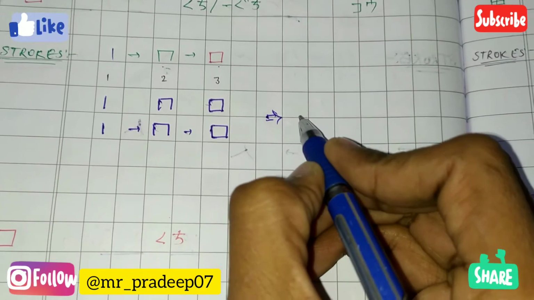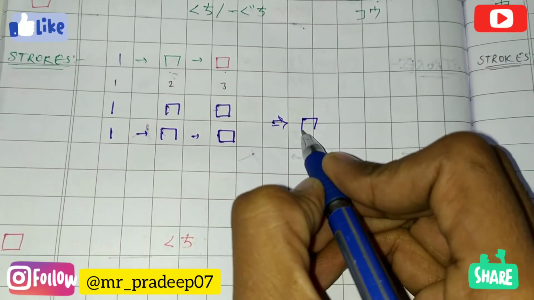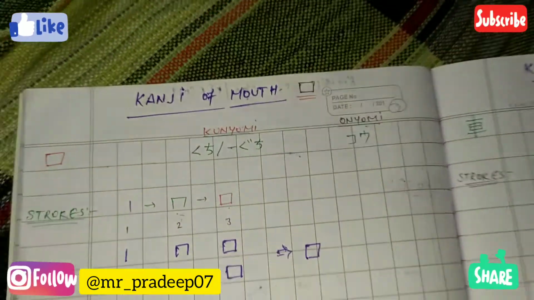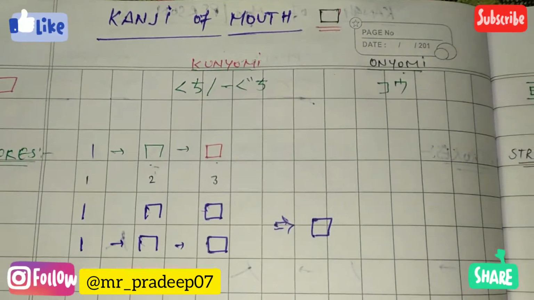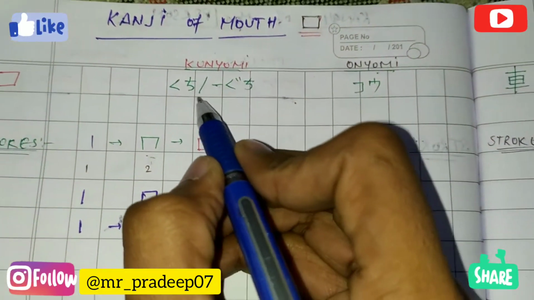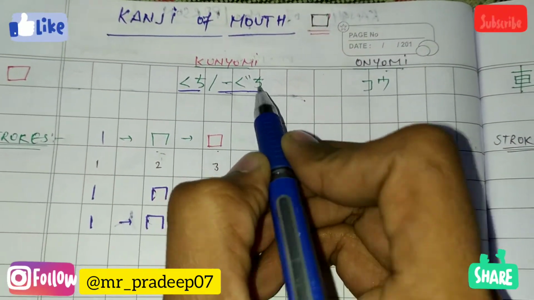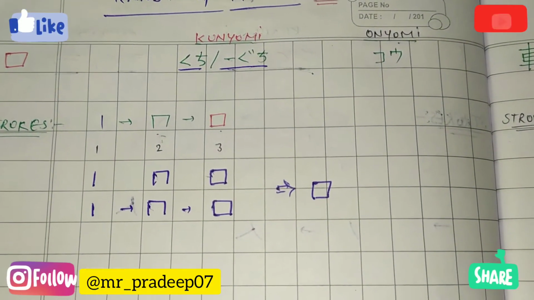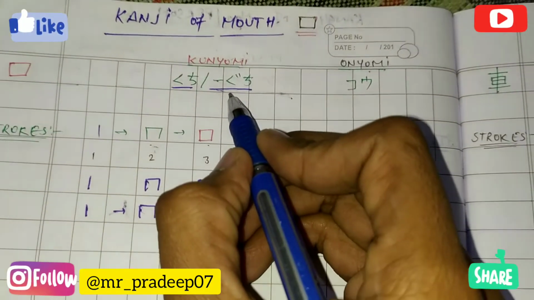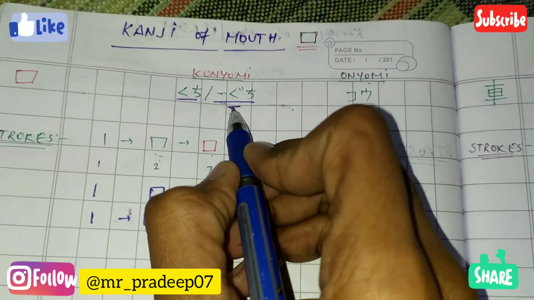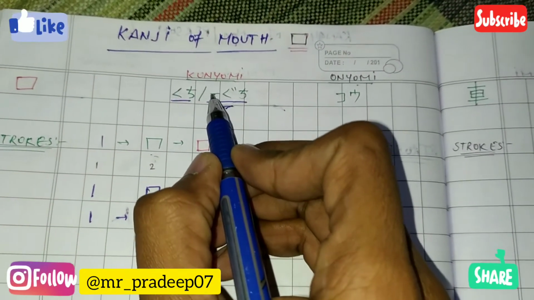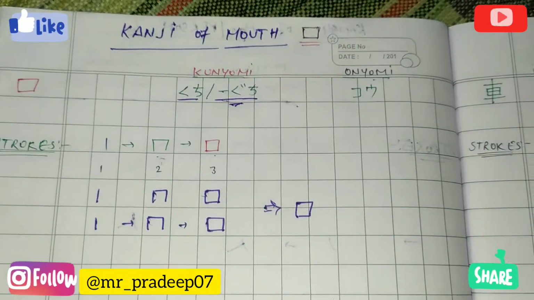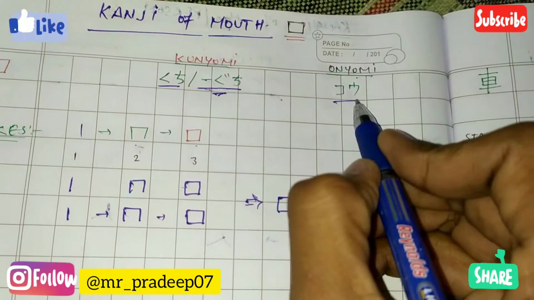In katakana we write ro like this kanji. So let's move to the kunyomi and onyomi of this kanji. The kunyomi of this kanji is guchi, and you can see guchi with a dash, which means we will use it as a suffix only. Something will be written here, then we will write guchi. And onyomi of this kanji is ko.